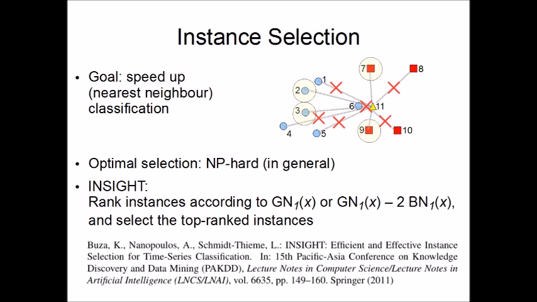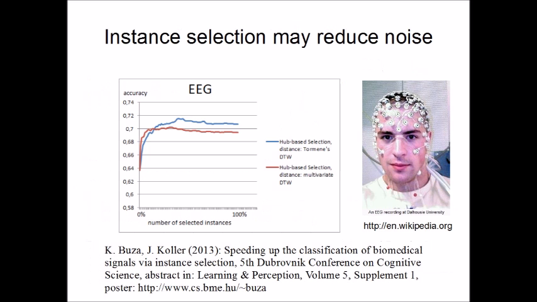Interestingly, a simple solution gives surprisingly good results. In particular, if we rank instances according to their good hubness scores and we simply select the top ranked instances, then the results are surprisingly good. The details are described in the paper referenced on this slide. More interestingly, instance selection may also reduce noise, and therefore it may not only speed up classification, but it may also contribute to more accurate classification.